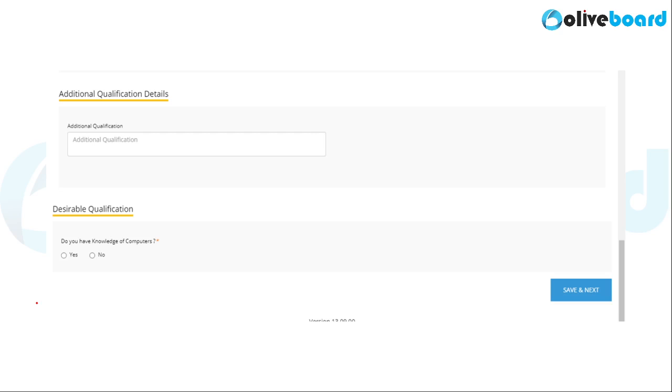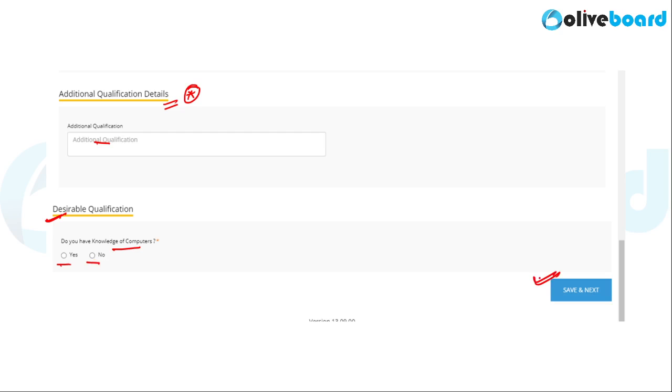Now, as you scroll down further, you will find a column which says additional qualification details. Now, if you notice, there is no star marked in front of this additional qualification details. So, if this does not apply to you, if you do not have additional qualifications, you can leave this column blank. It is not necessary that you fill up this column. And finally, desirable qualifications, that is, do you have knowledge of computer or not? Whether you have studied computers as a subject in the past, you can simply mention yes or no or whatever is applicable to you. Then click on save and next here.